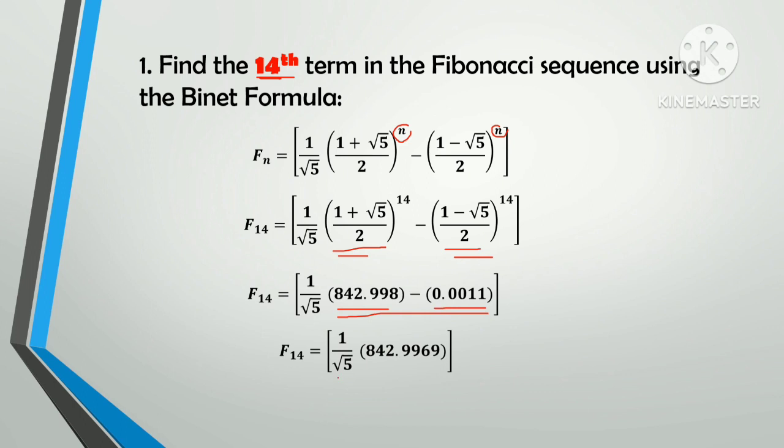And lastly, we have to multiply this, and we will have 376.999, or approximately 377. So meaning to say, the 14th term in the Fibonacci sequence is 377.